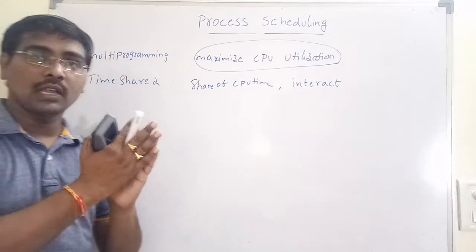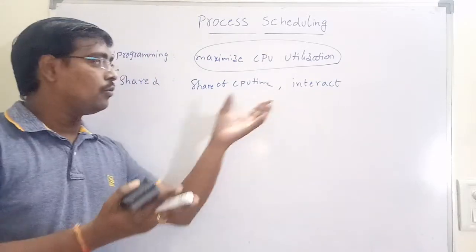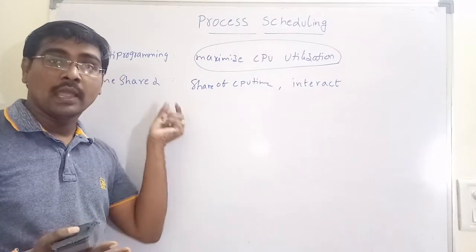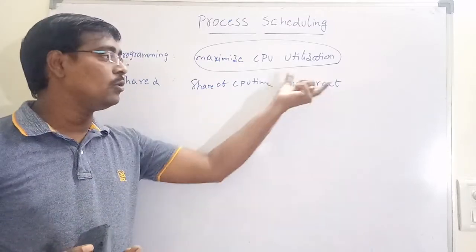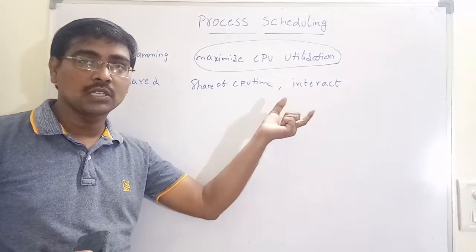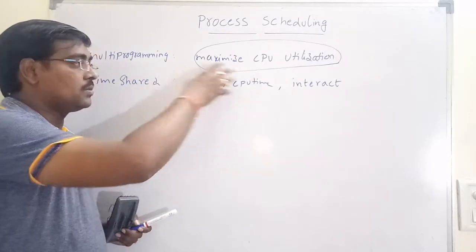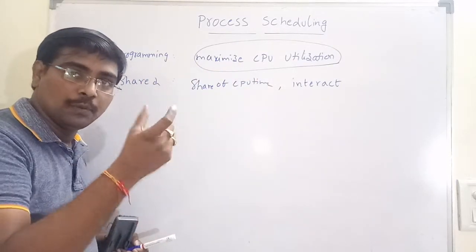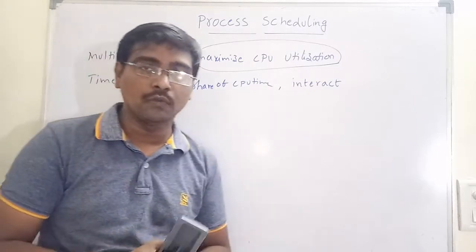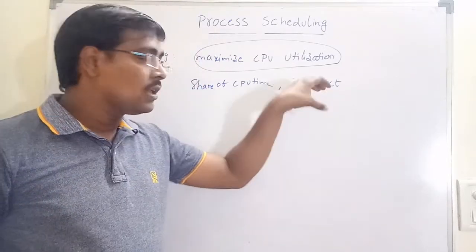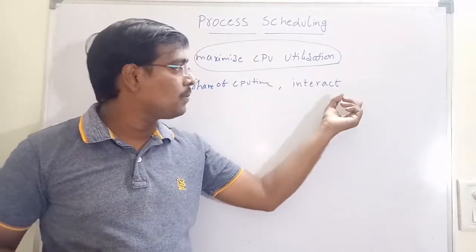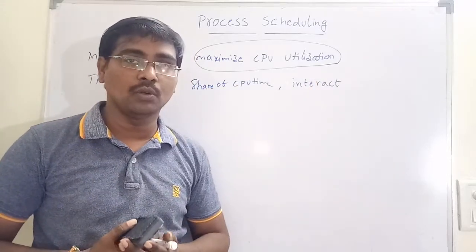That means after completion of one part, we move to the second process, and the first process is viewed by the user. The objective of a time sharing system is to share the CPU among the multiple processes so frequently that the users can interact with the process while it is executing.